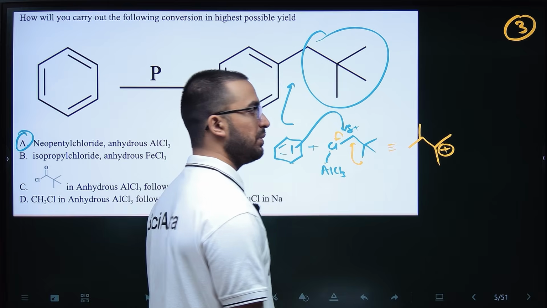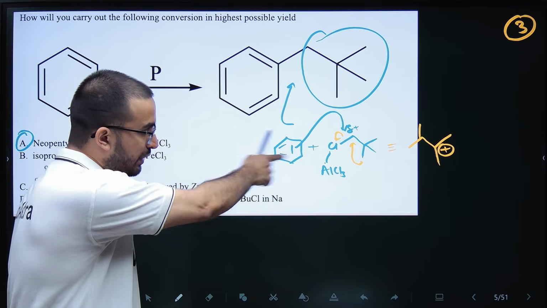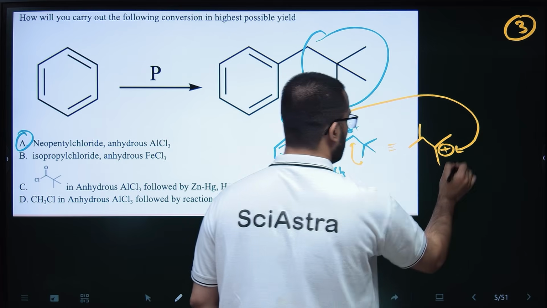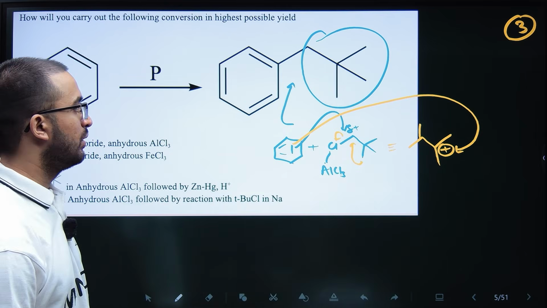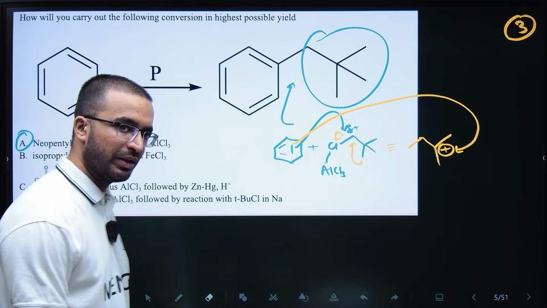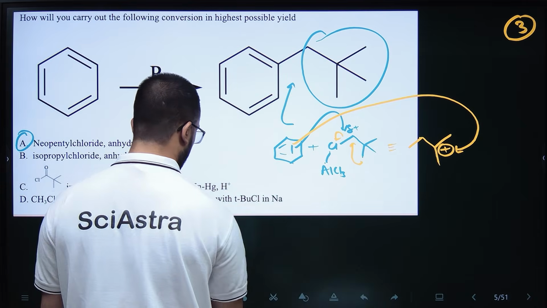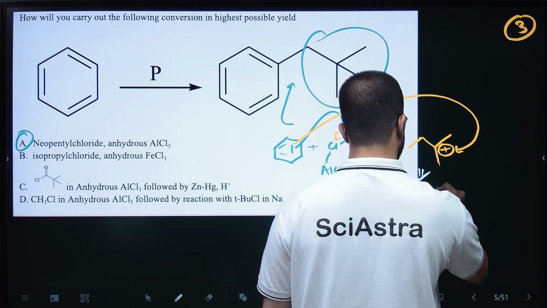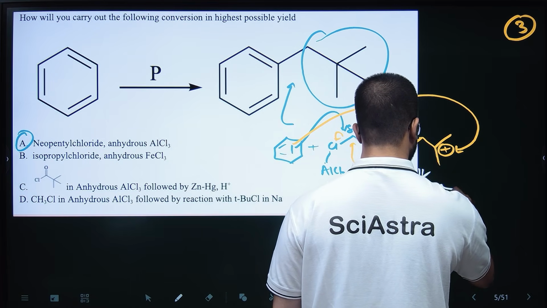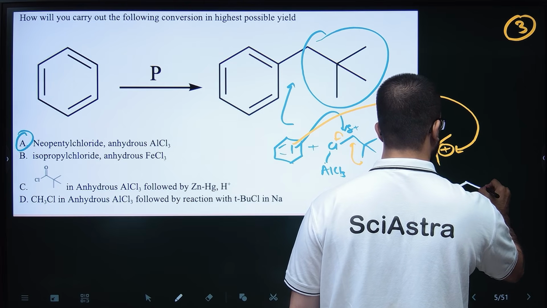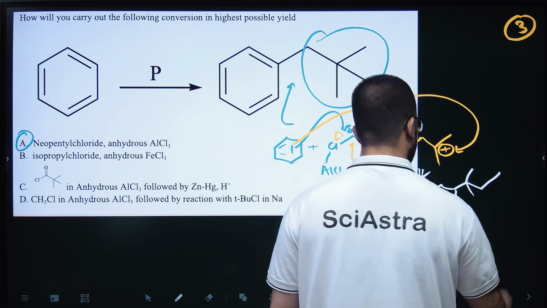So this will be the reagent that benzene will attack at. So the product that should be formed from here is this.